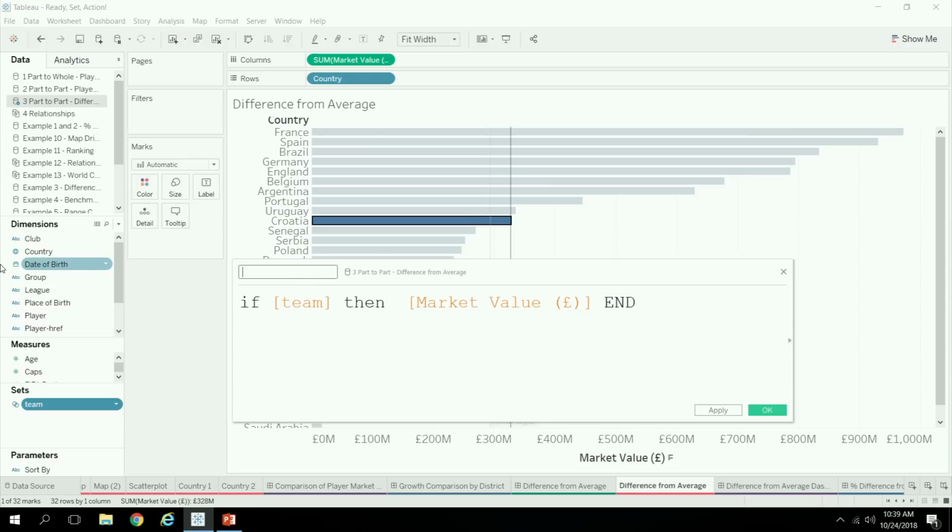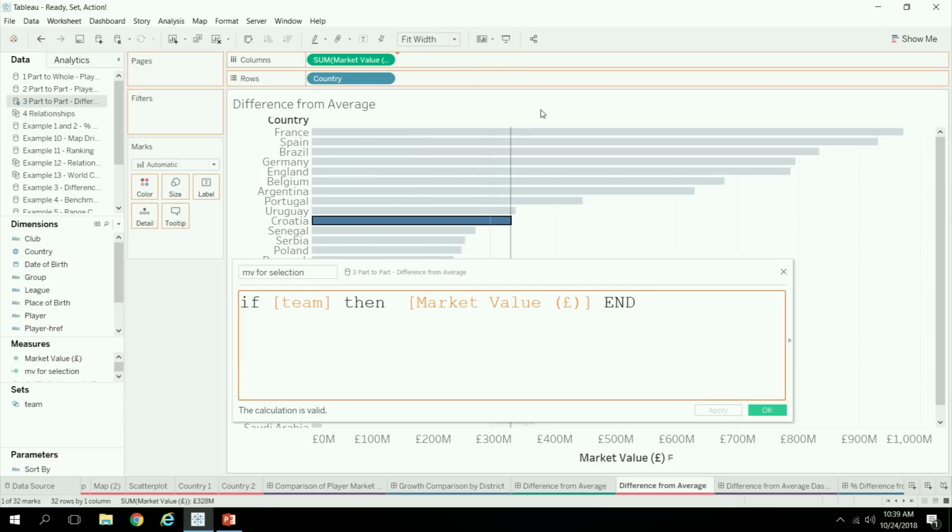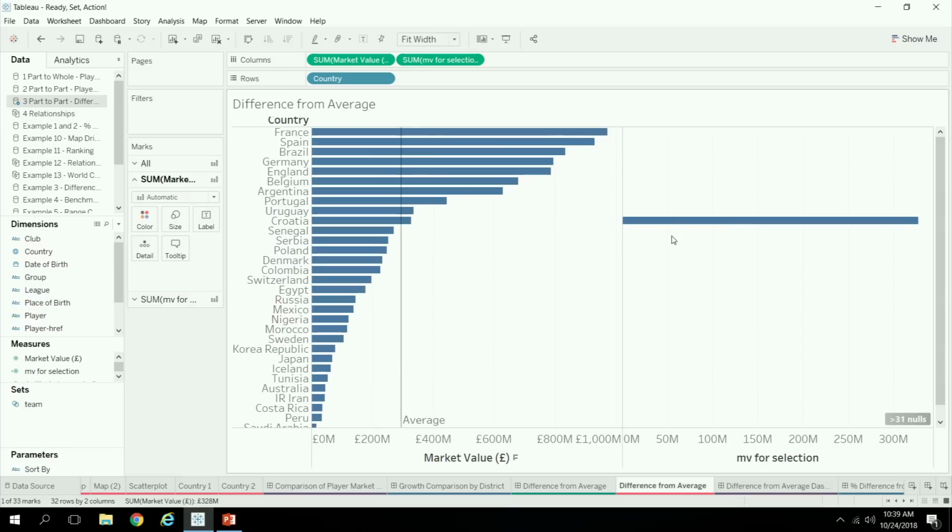So this is market value for the selection, and you'll see that it just returns that one bar. Now I need to take that number and propagate it across all of the other rows so that I can do a row level comparison, comparing each bar to that value.